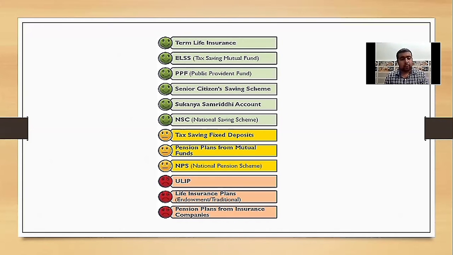After that, money back policy. Here the insured gets protection along with regular returns. If the policyholder survives the term, he gets the balance sum assured. In case of death, the beneficiary will get the full sum assured. After that, group life insurance plan. Group life insurance covers individuals under a common life insurance policy. It is very common in corporates.